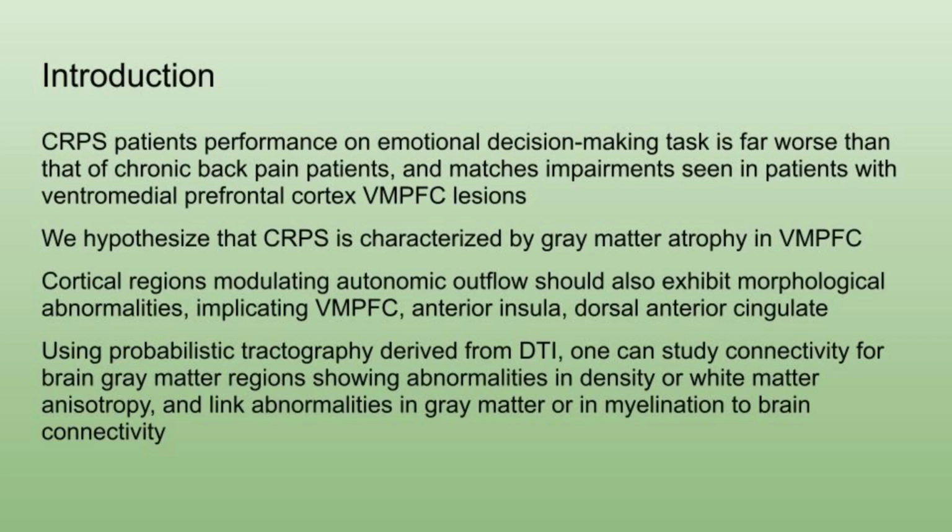We are also going to be talking about the nucleus accumbens a lot, which has to do with reward functions and the interface between motivation and action. Using probabilistic tractography derived from DTI, one can study connectivity for brain gray matter regions showing abnormalities in density, or white matter anisotropy, and link abnormalities in gray matter or in myelination to brain connectivity.